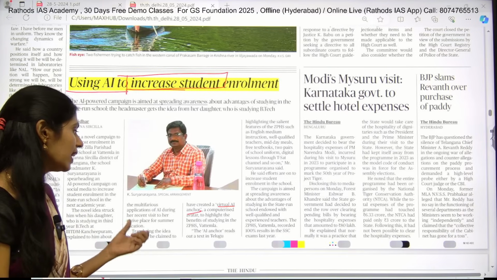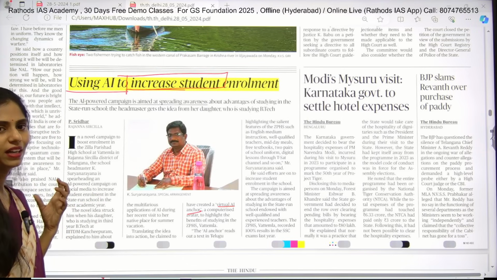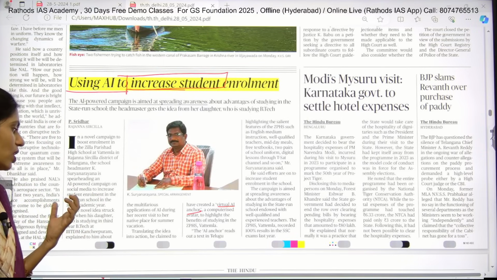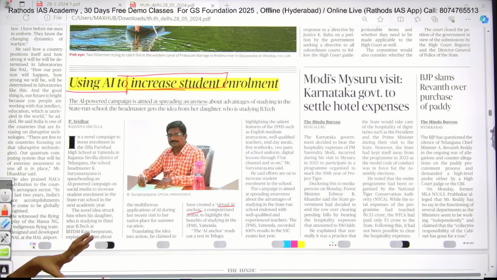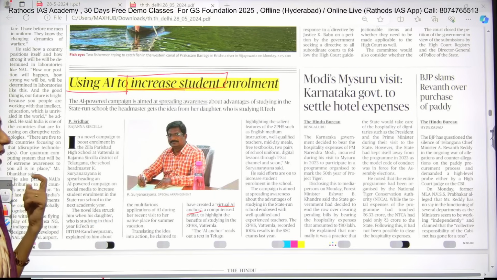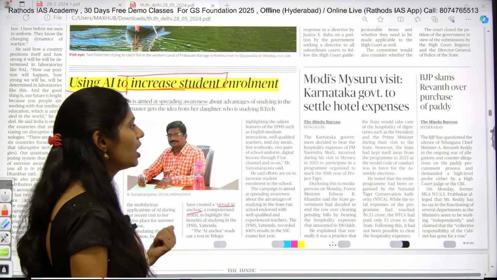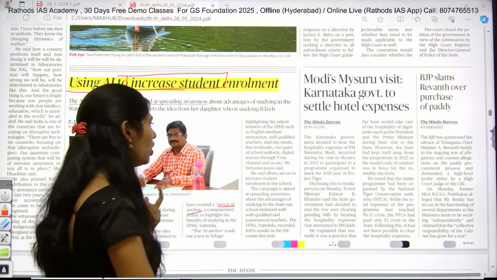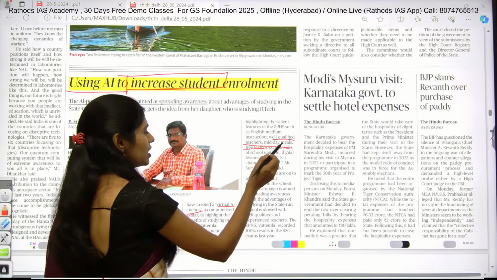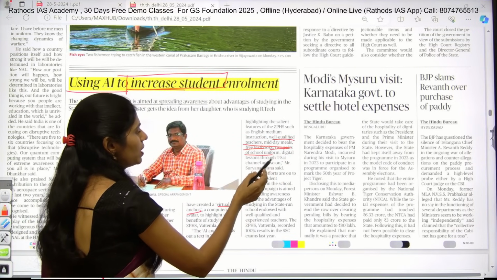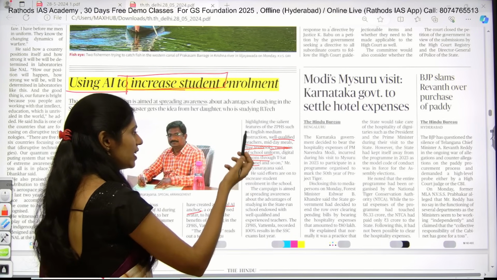By using that AI anchor, they highlighted the benefits of studying in this ZPHS school, and the anchor reads the text in Telugu, and will be highlighting the salient features of this ZPHS school in English medium instruction, regarding well qualified teachers, midday meals, free textbooks, 2 pair of uniform, digital lessons through TSAT channel, etc.